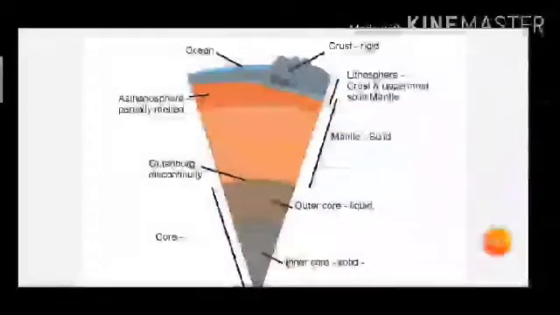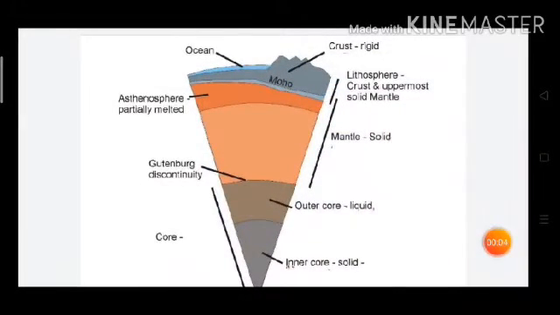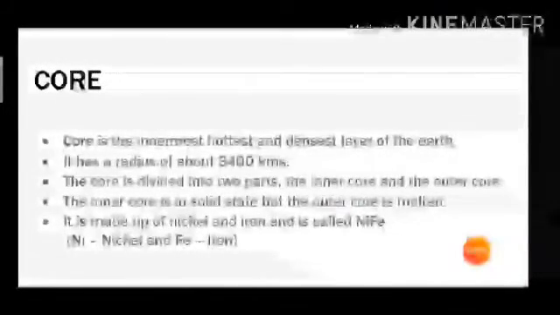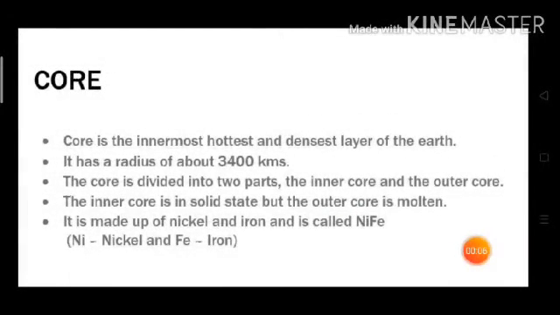Below the lithosphere is a layer of upper mantle called the asthenosphere, and the contact zone of mantle and core is known as Gutenberg discontinuity. Now we will discuss the third layer of the earth, that is core. Core is the innermost, hottest and the densest layer of the earth and it has a radius of about 3400 kilometers.